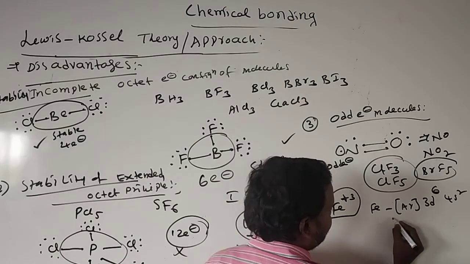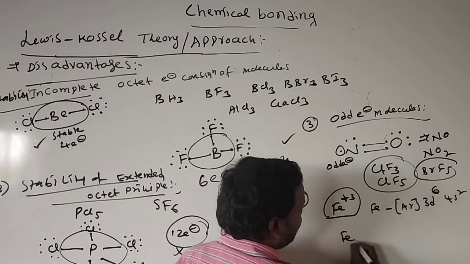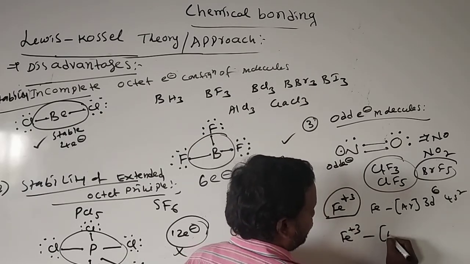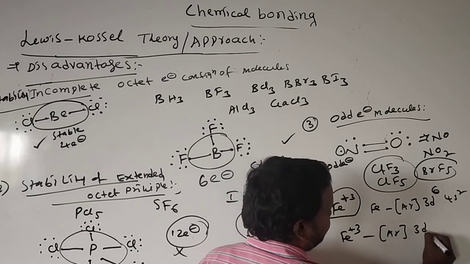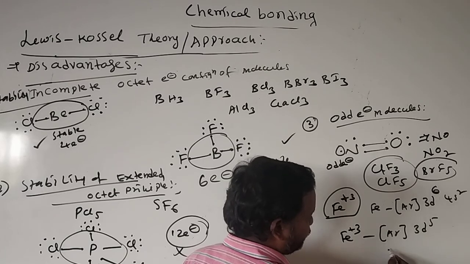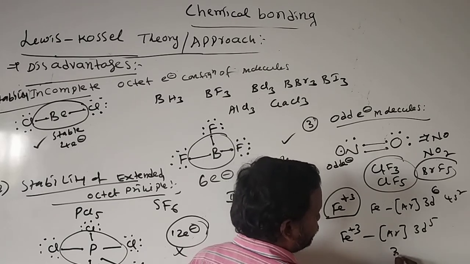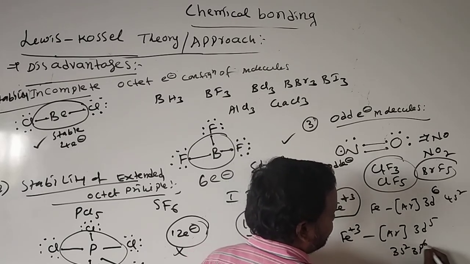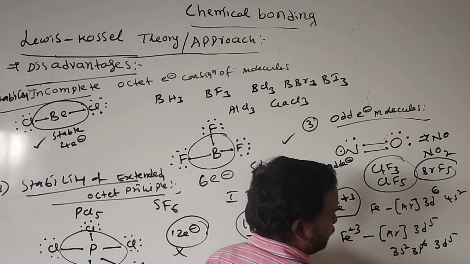That means Fe3+ is argon 3d5, that is 3s2 3p6 3d5.